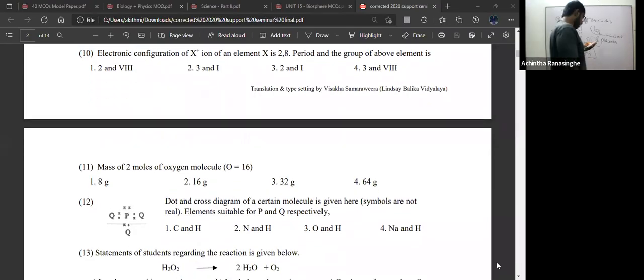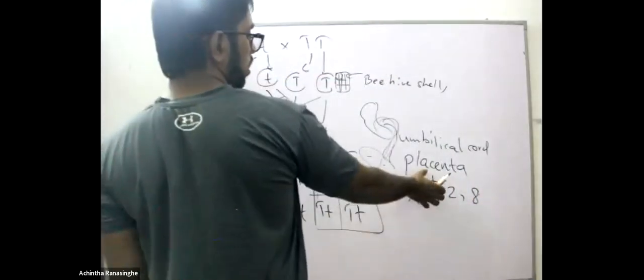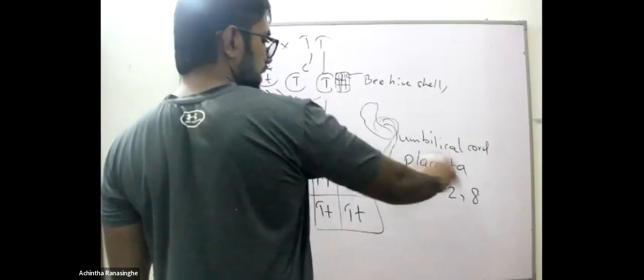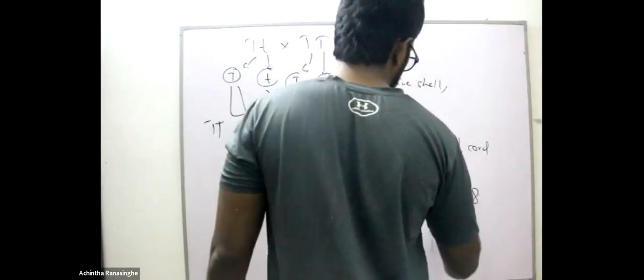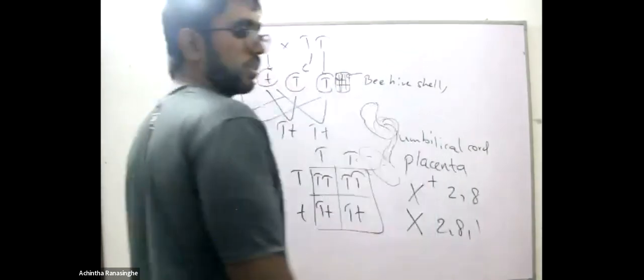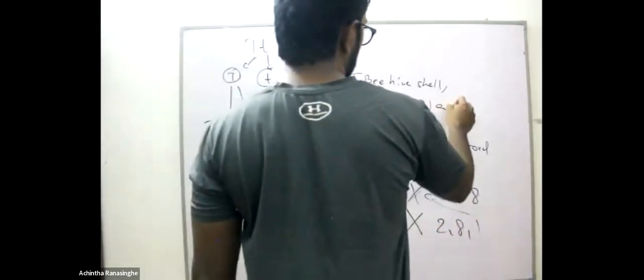Next question. The electronic configuration of the X plus ion of an element is 2, 8. What is the period and the group of the element? X plus is 2, 8, so the protons are in excess compared to the electrons. The valence configuration of X is 2, 8, 1. When one electron is removed, we get X plus, similar to Na plus, sodium plus.